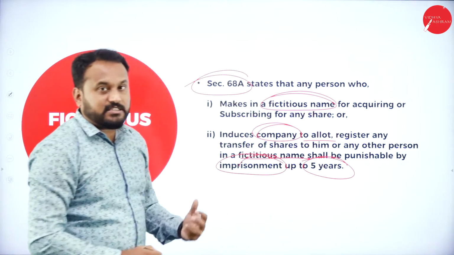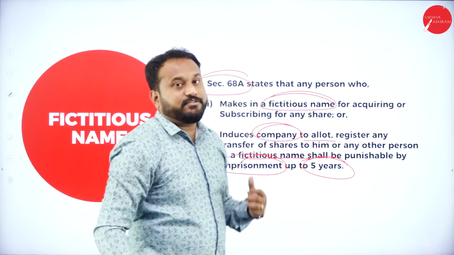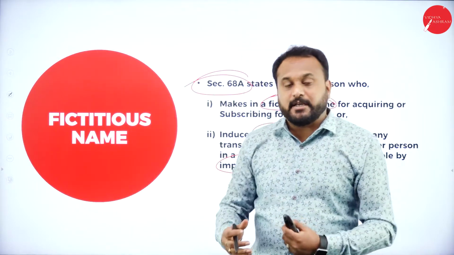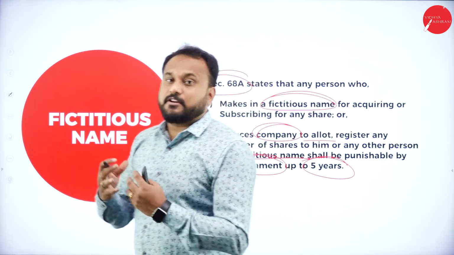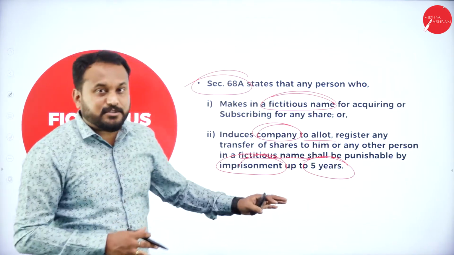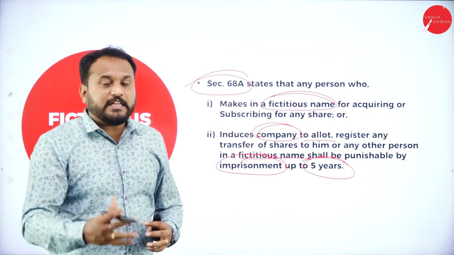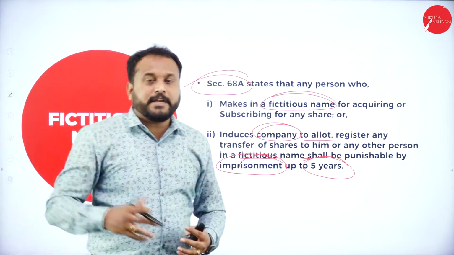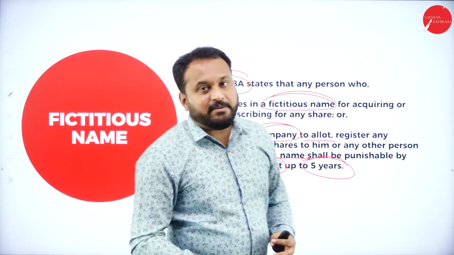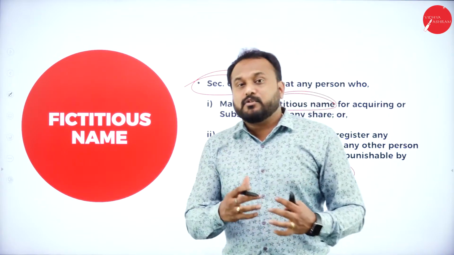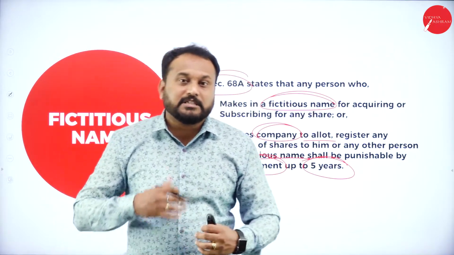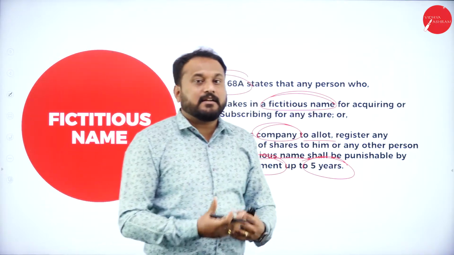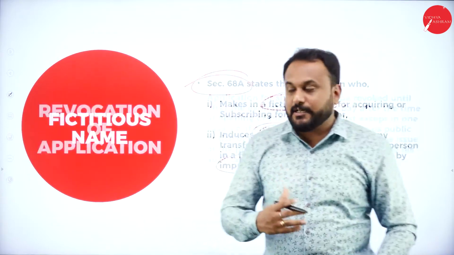So this is very strict. You cannot go with any fictitious name or identity. You should be genuine, transparent and lawful. These are the things you should know. If you feel you can open an account with a fictitious name and go with it, and you are caught, then minimum you will be in jail for 5 years, because it is the law stated in the Companies Act 2013.